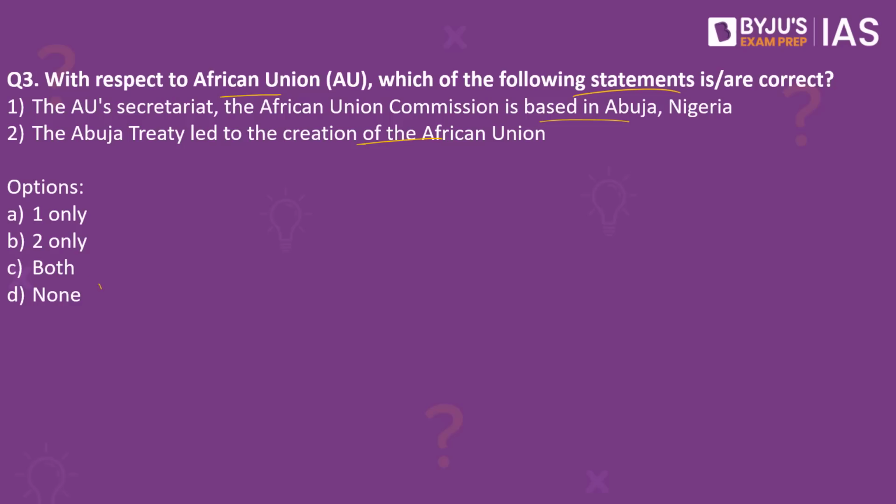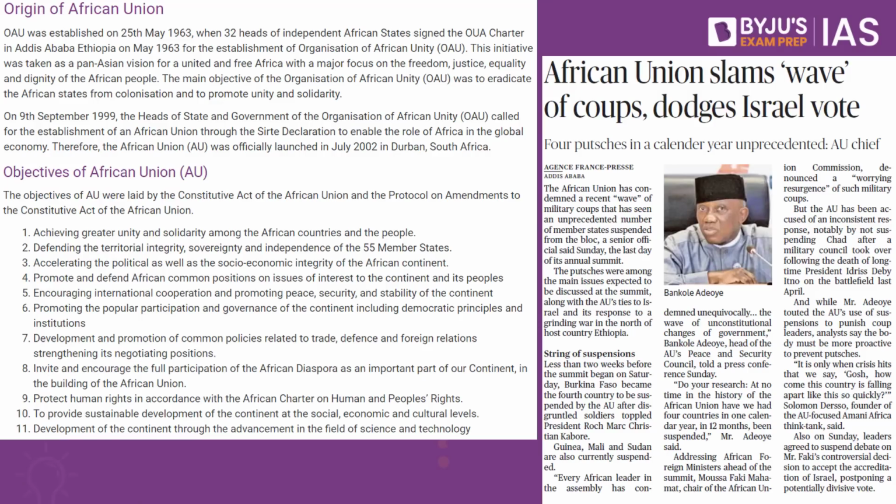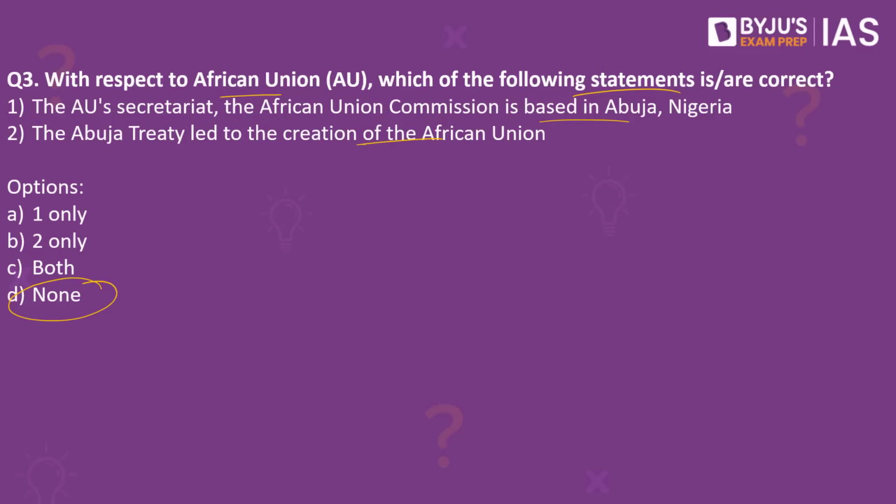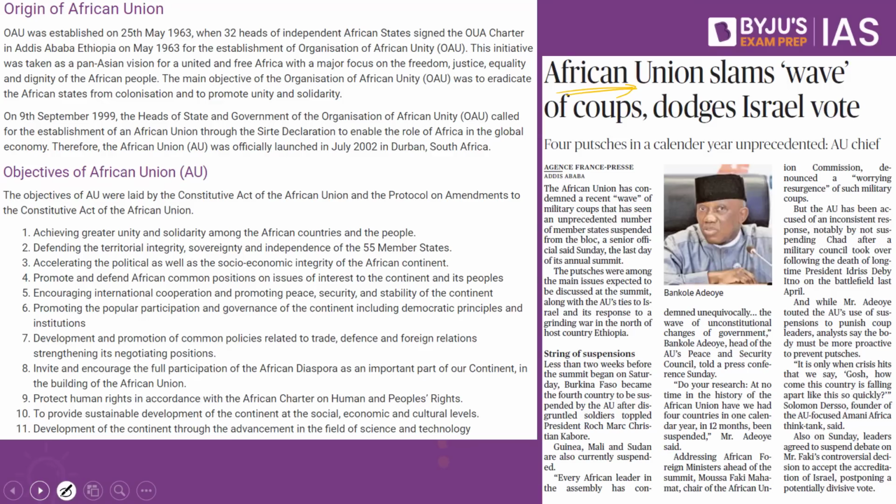The answer to this is none. Why have we taken this practice question? Because this article in The Hindu makes a reference to the African Union. Remember, the African Union was not established because of the Abuja Treaty as given in this option, but instead it was established with the Sirte Declaration. So remember, it was because of the Sirte Declaration that they established the African Union and not the Abuja Treaty.